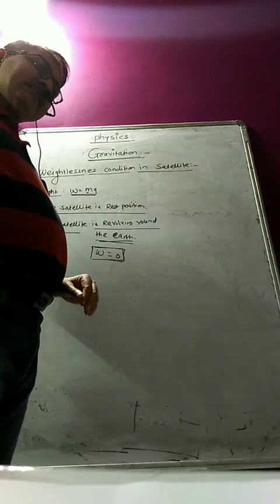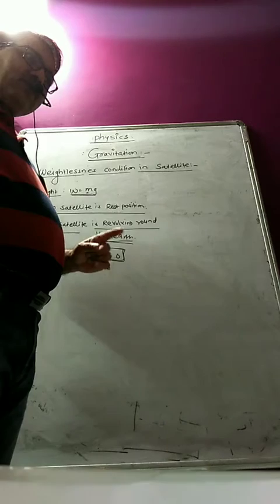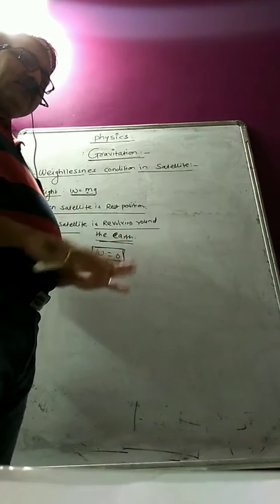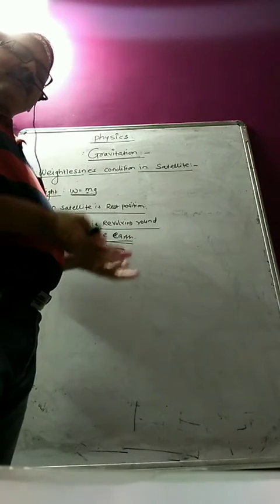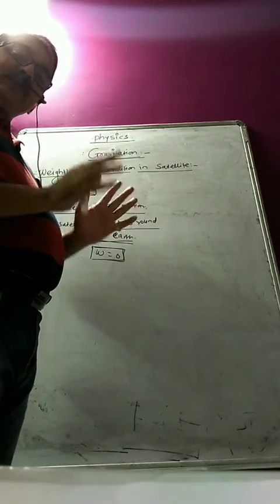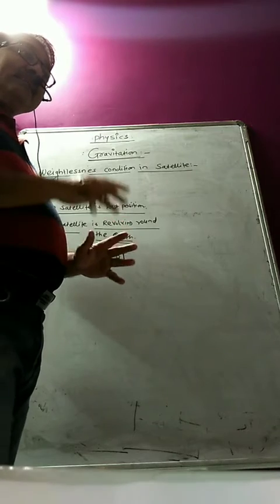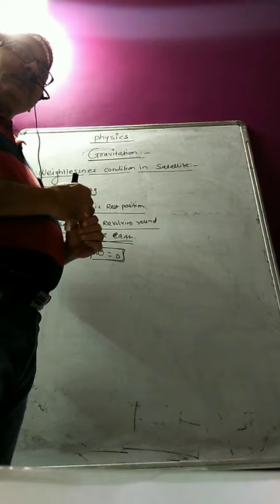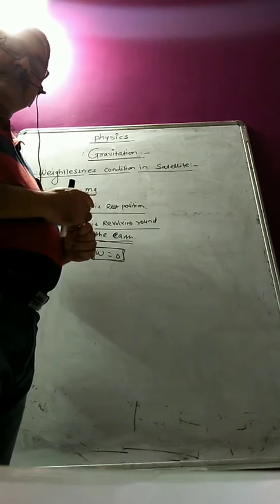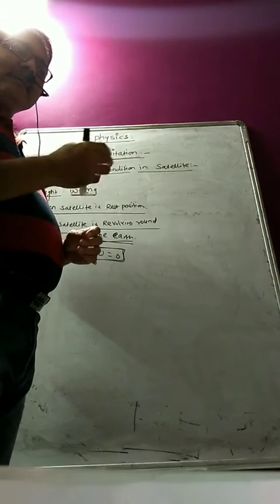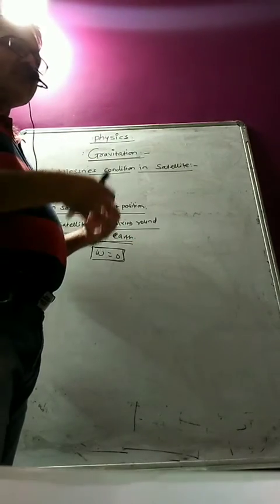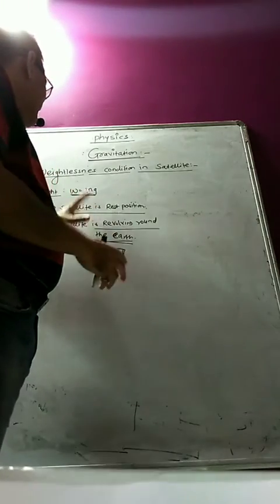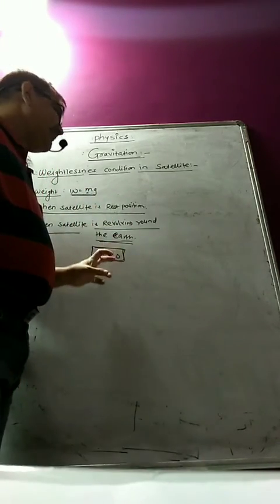But this is not the condition when the astronaut is on the earth's surface. Then action is given by the astronaut on the earth, so therefore the earth also gives a reaction force on the astronaut. So therefore he feels the weight at that time. But when he is in the satellite revolving around the earth, they both are moving with the same acceleration due to gravity, that is g, and so he cannot produce any action force. So he is not getting the reaction force, and that is the reason why he feels weightlessness. So this is a very important concept, the zero gravity concept.